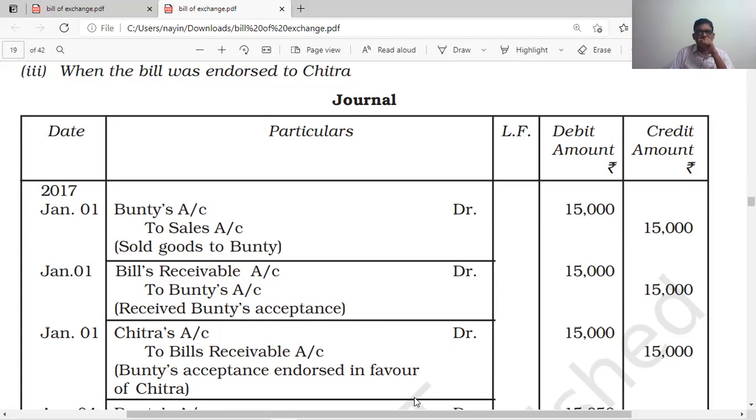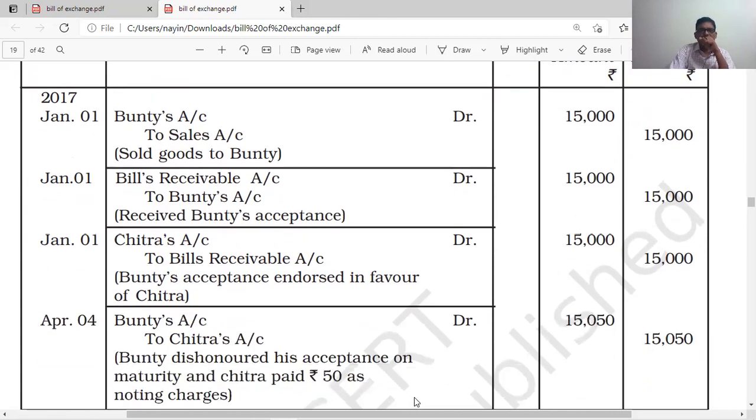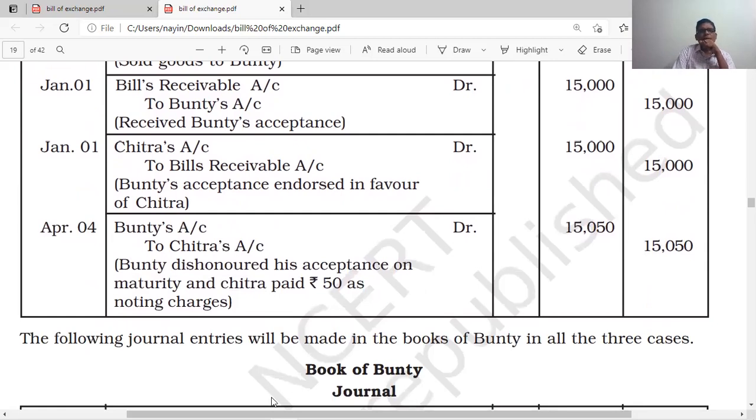The bill is dishonored, so the amount to be paid by Bunty is 15,050 with noting charges, and we have to pay the same amount to Chitra. That's why the debtor Bunty is debited and creditor Chitra is credited: Bunty account to Chitra account 15,050, being bill dishonored.